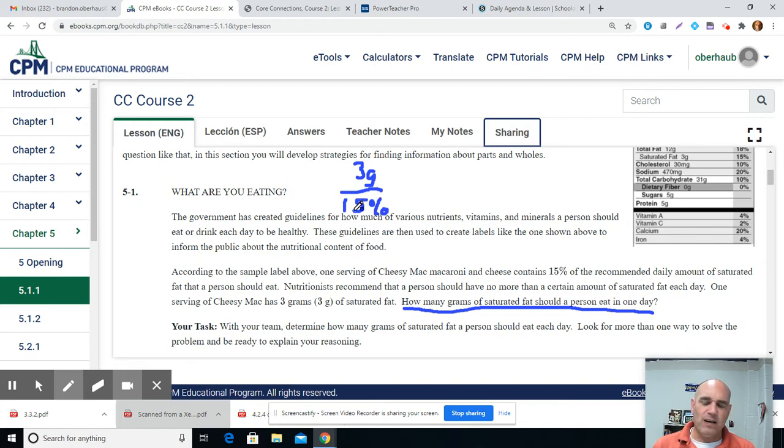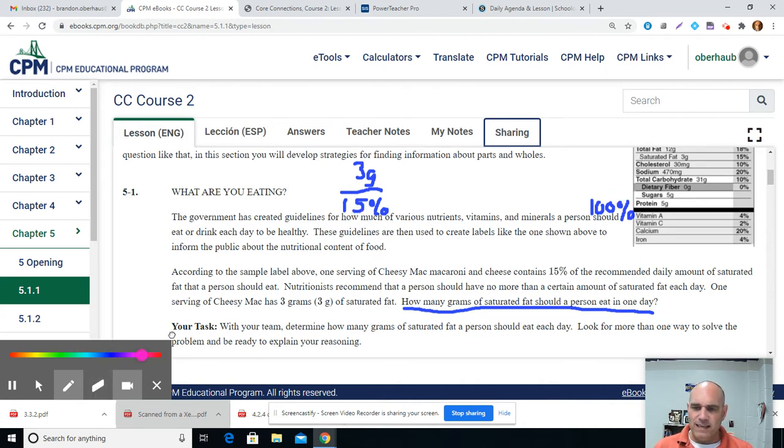If we want to find out how much we should get in the whole day, so here's what they're really asking me. How much fat can I get for 100% of the day? How can I get from 15% to 100%? Well, I don't know what to multiply 15 by to get to 100, but here's what I do know. I'm going to be sneaky about this, and I'm going to divide this by 3. And the reason I want to divide this by 3, because 15 divided by 3 gives me 5%.